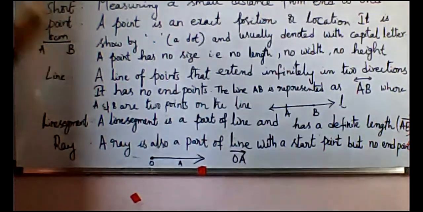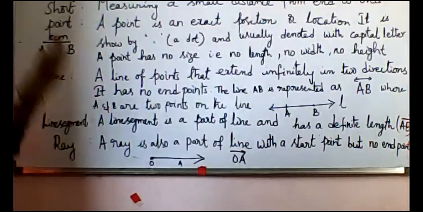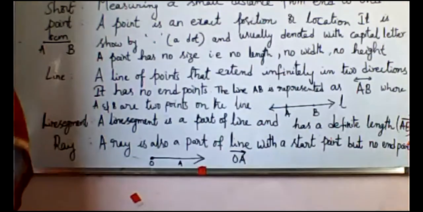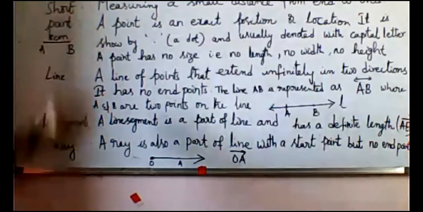Did you understand what is long, short, point, line, line segment and ray? These are the concepts. Yes, teacher.